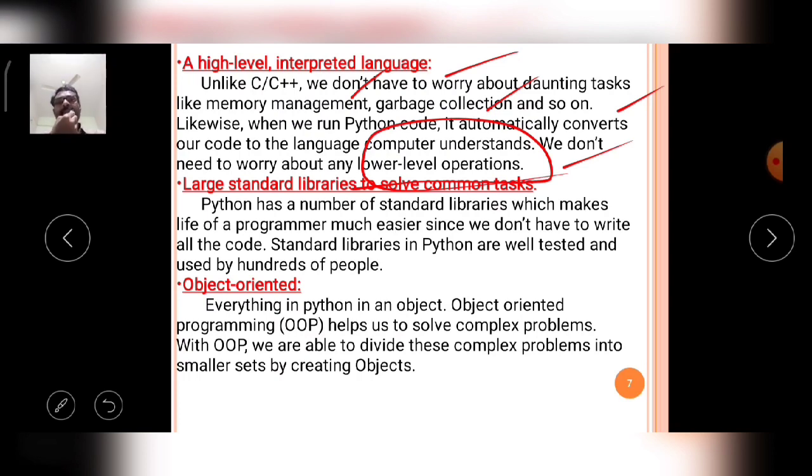Okay, the next characteristic is that Python supports large standard libraries to solve common tasks. The language contains large standard libraries, meaning Python contains many built-in functions.